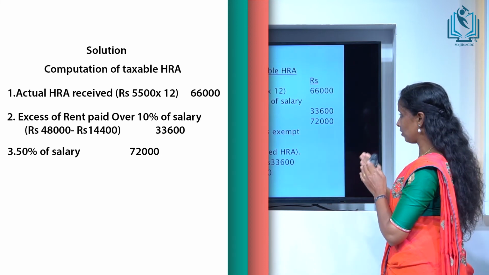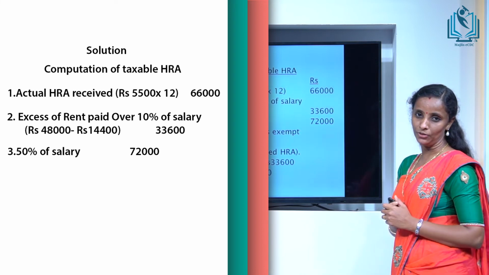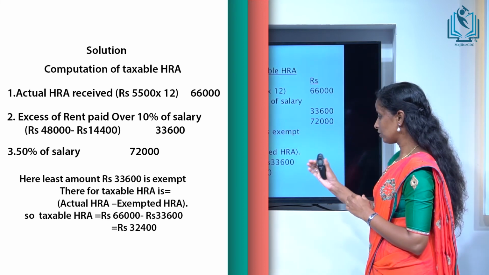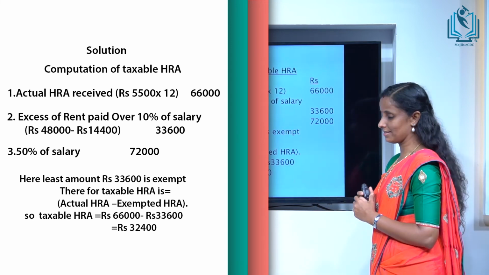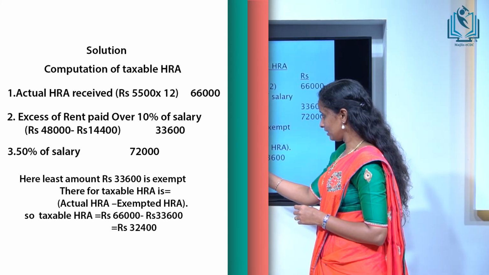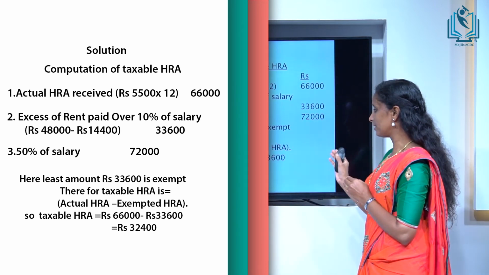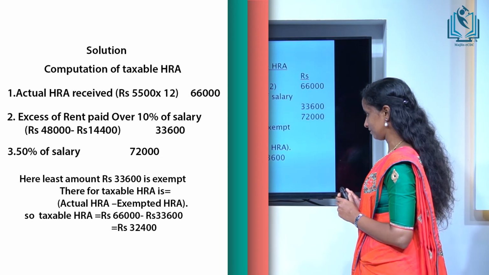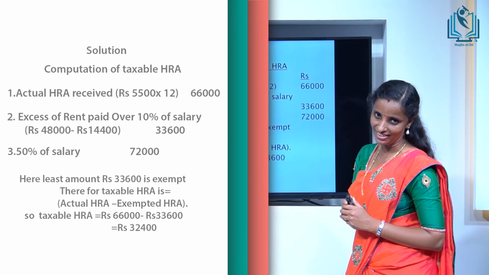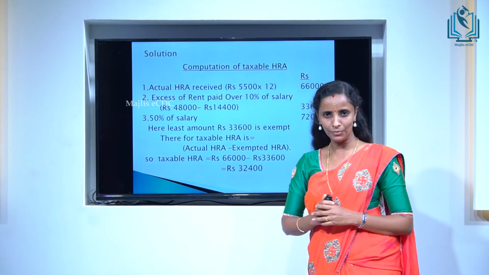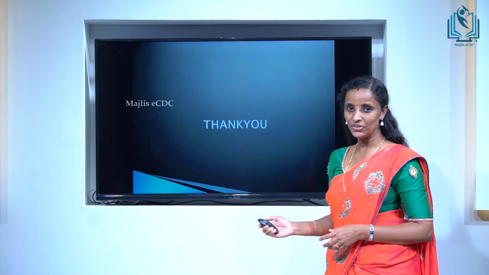So this amount is the exempt. Next we have to calculate the taxable amount of HRA. So actual HRA minus exempted HRA is the taxable HRA. Here the taxable HRA equals 66,000 minus 33,600, that is 32,400 is the taxable HRA. So this is about the problem. I hope all of you understood this section. See you again. Thank you.